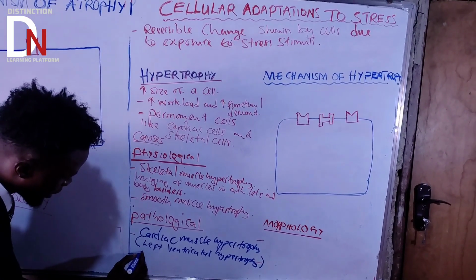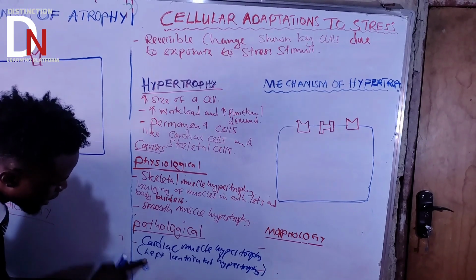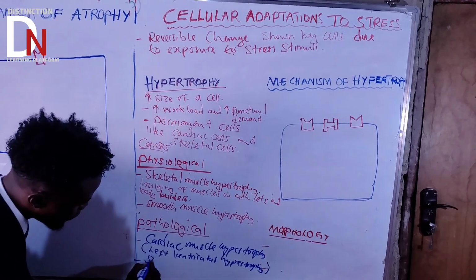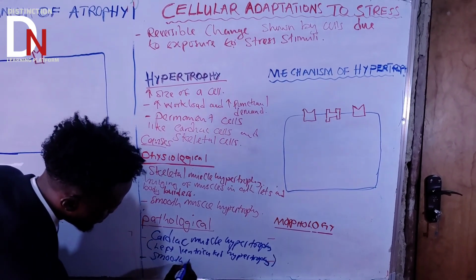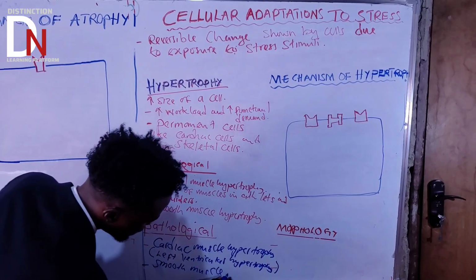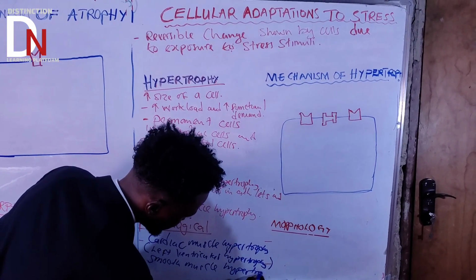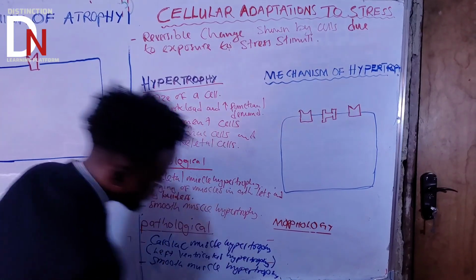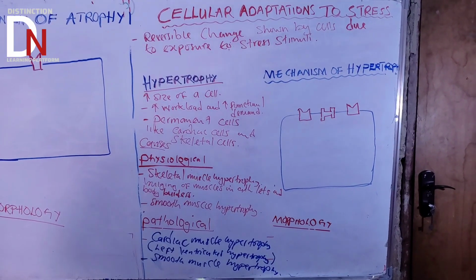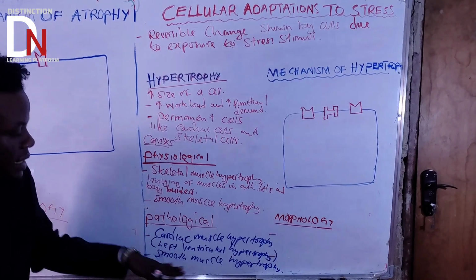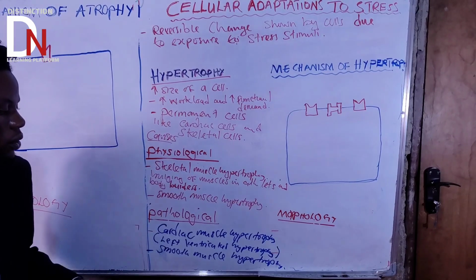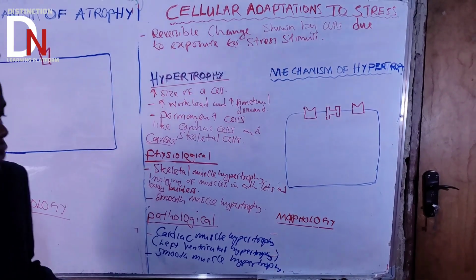There is also, again, we go back to smooth muscle hypertrophy. Here, smooth muscle hypertrophy is the second pathological cause.